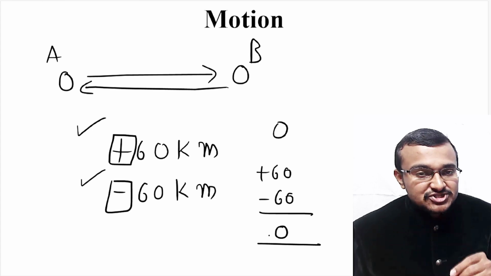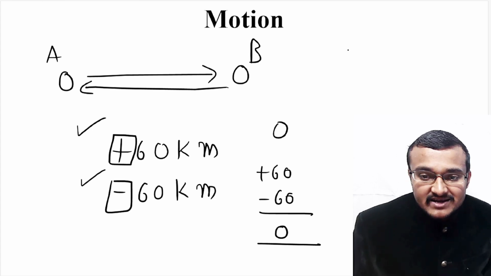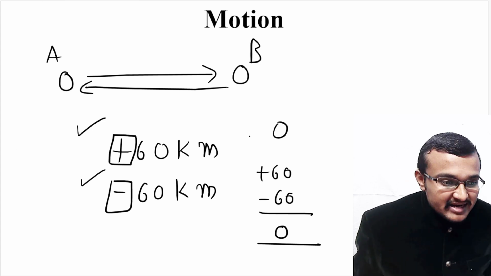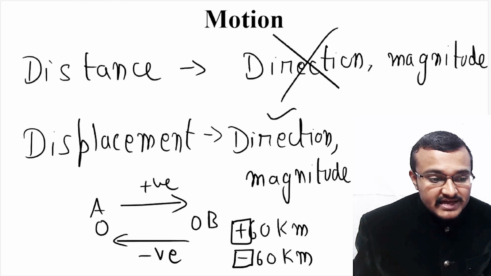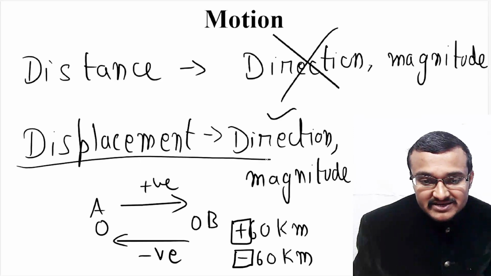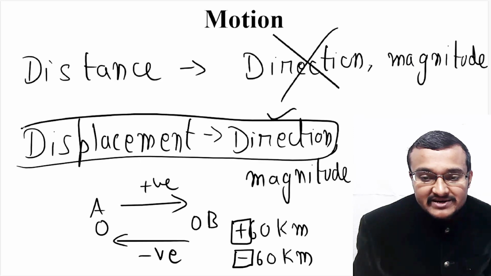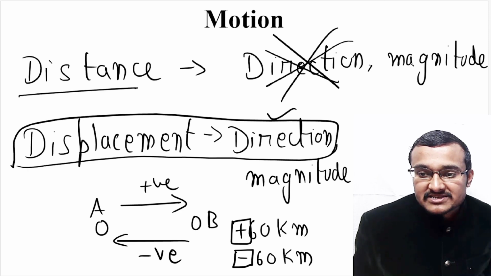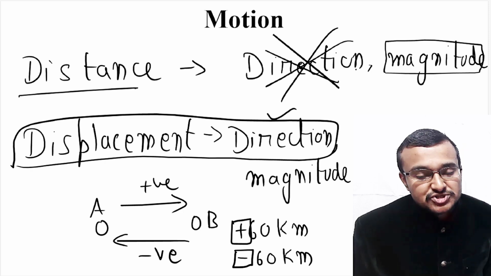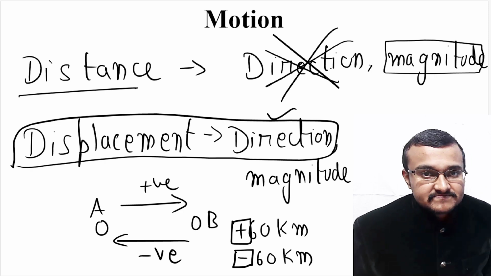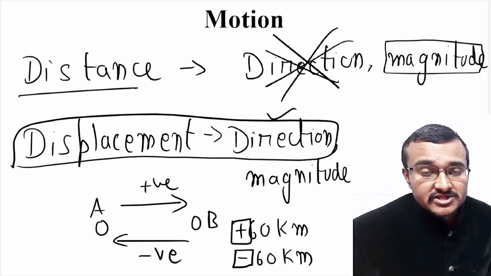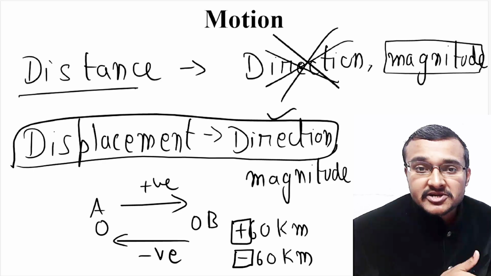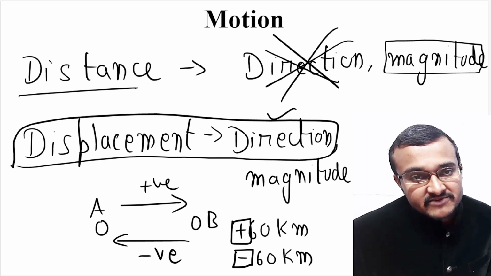So this actually shows you that displacement have a particular direction. So here I have written displacement have a particular direction and magnitude, whereas distance doesn't discuss about direction, it only discuss about the magnitude. That is the numerical value which you are actually giving for that particular distance. So this is all there in this particular video. The further concepts which are there in this particular chapter will be discussed in subsequent videos.